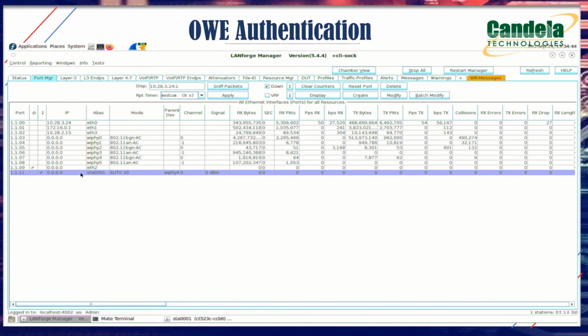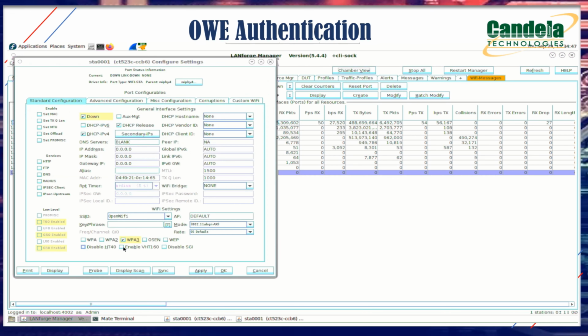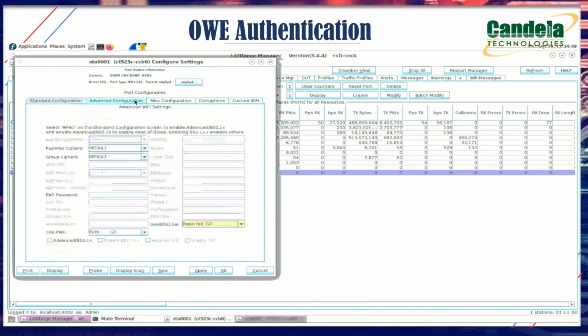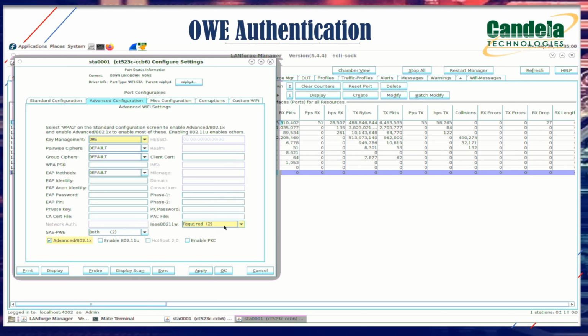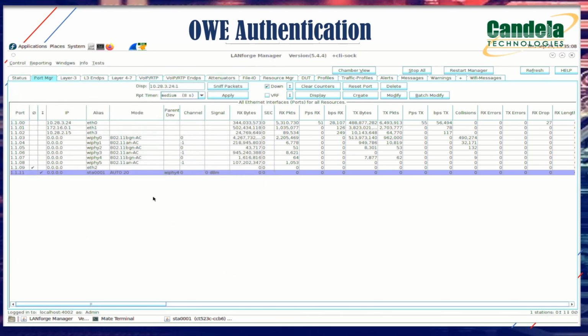Now double click on the station. Go to advanced configurations and enable the advanced 802.11w. Under key management, select OWE, and IEEE 802.11w should be equal to required. Here what we are doing is creating a station which is capable of OWE. Now click on Apply and then OK. Now we have created the station which is capable of OWE.